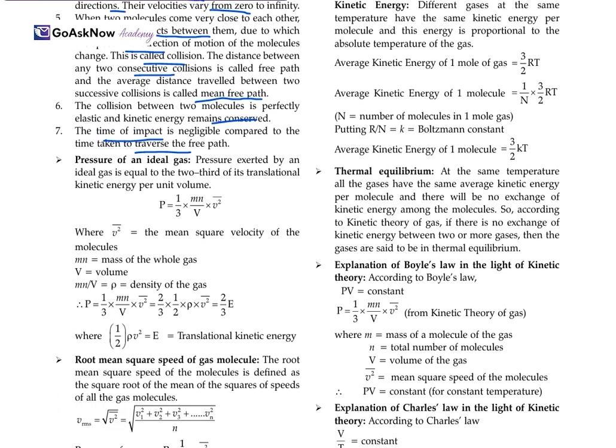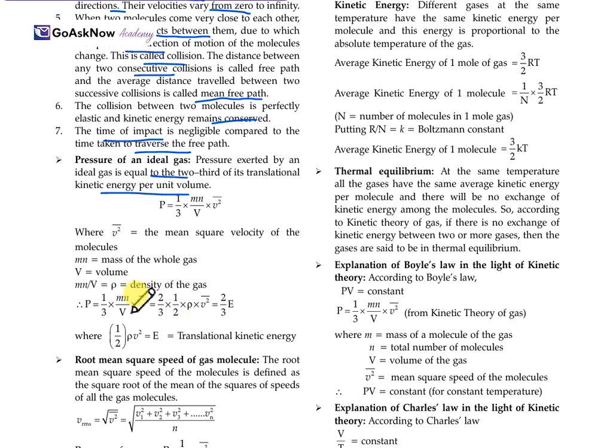Now the pressure of an ideal gas. The pressure exerted by an ideal gas is equal to 2/3 of the translational kinetic energy per unit volume, which is P = 1/3 (mN/V) v², where v² is the mean square velocity of the molecules. Here mN is the mass of the whole gas, V is the volume, and m/V is equal to rho, which is density.